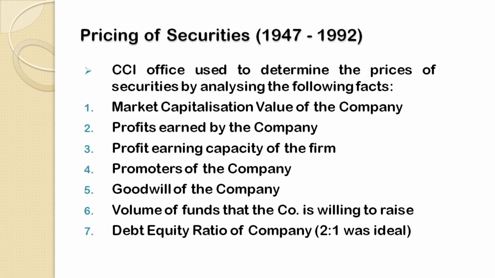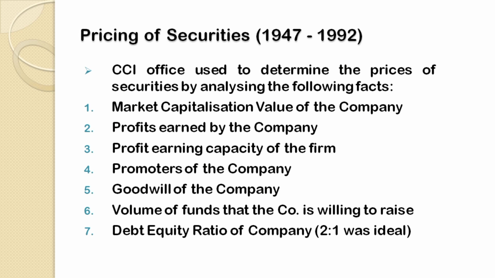Then the second parameter was the amount or volume of profits earned by the company. It was supposed that the company might already be working. Then in that case, if a company is already working and is willing to offer its fresh securities in the market, then in that condition the CCI office used to determine the level of profits that were earned by the company during the last few years.